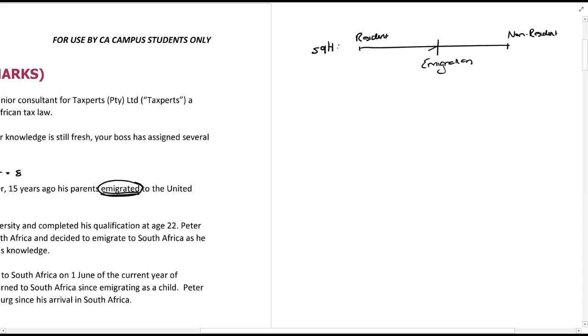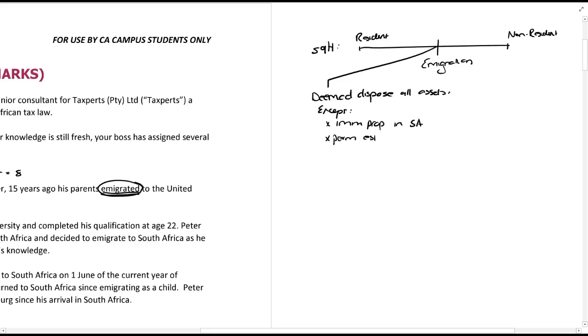Right before that date, you are deemed to dispose of all assets. And here are the most important ones which are excluded: immovable property in South Africa and permanent establishment assets in South Africa.